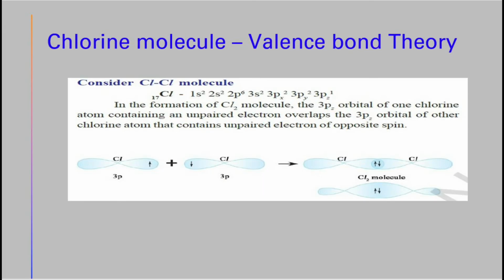Chlorine molecule by valence bond theory. In the formation of the Cl2 molecule, the 3pz orbital of one chlorine atom containing an unpaired electron overlaps the 3pz orbital of another chlorine atom that contains an unpaired electron of opposite spin. Thus, Cl plus Cl will give rise to the Cl2 molecule.